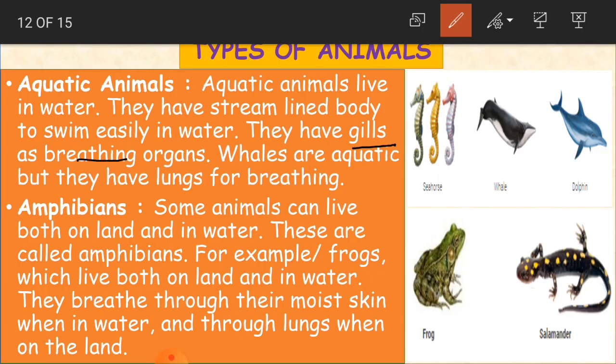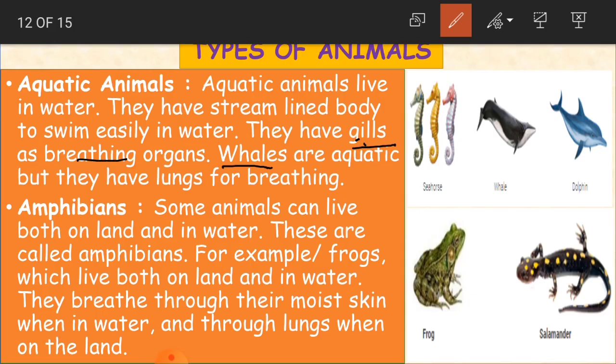Now whales are aquatic, but they have lungs for breathing. Whales are a very big aquatic animal. If you have seen, they are so big in size, and this particular animal has got lungs for breathing, whereas other aquatic animals have gills, like for example, a fish.